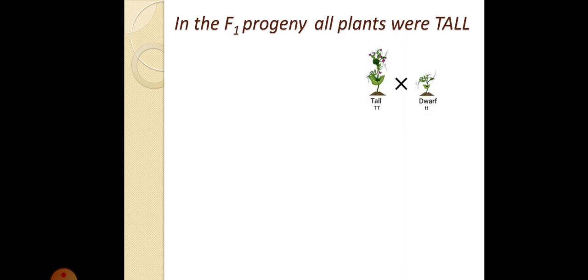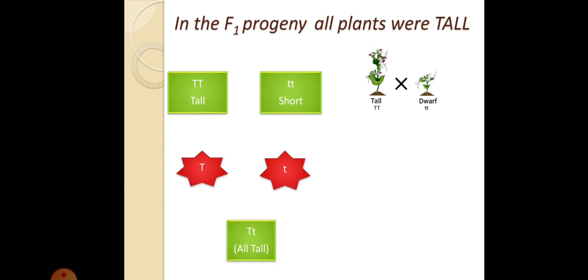So what did Mendel do? Mendel took a tall plant and a dwarf, that is a short plant, and cross pollinated them. For the reproduction to occur here, the tall pea plant will produce gametes.